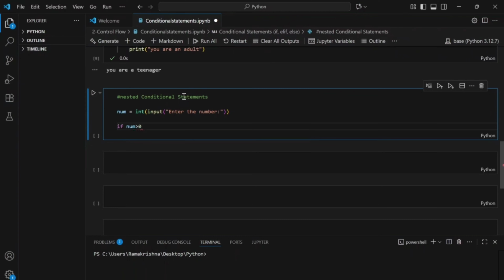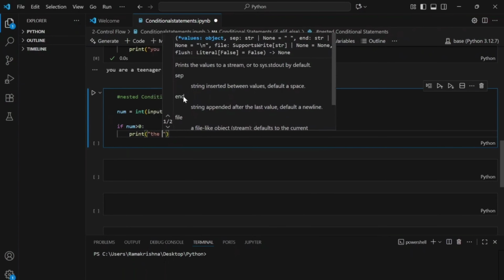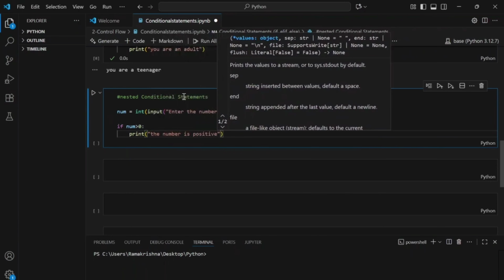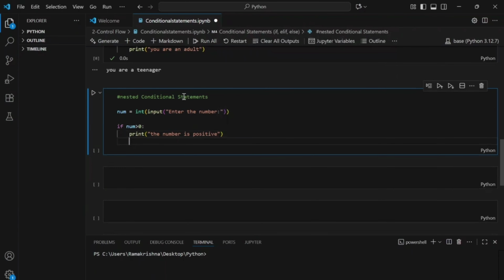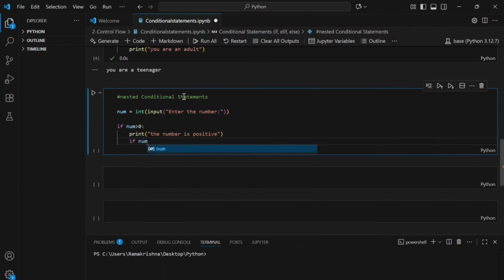If num is greater than 0, then print the number is positive. Okay, and if the number is positive, I'm going to check if num modulus 2 double equals 0. So this is to check if the number is even or not.